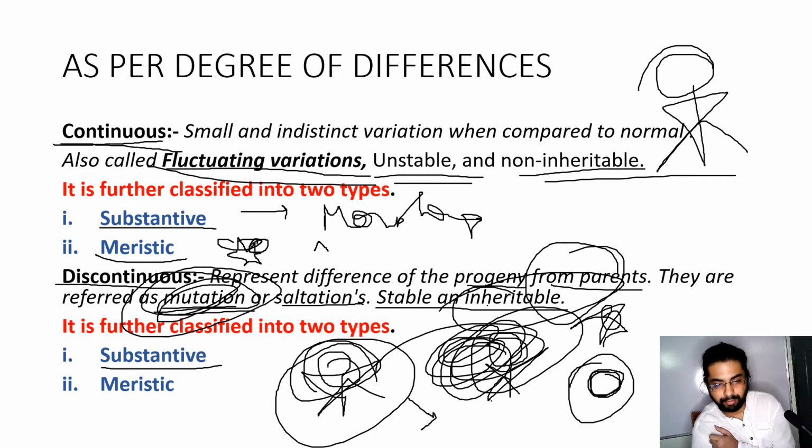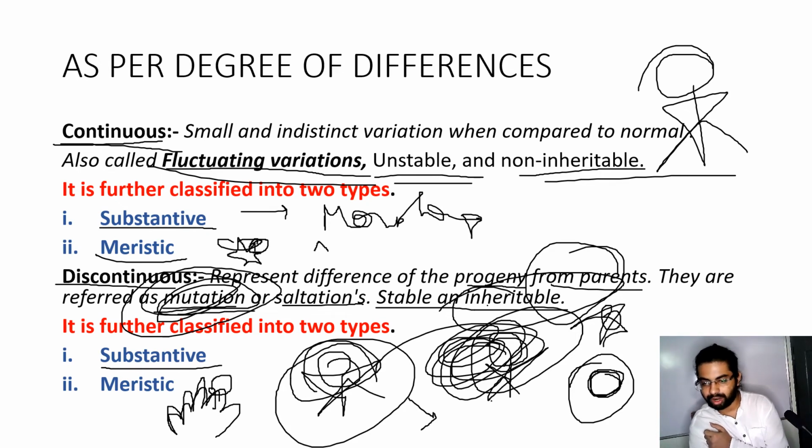And now meristic discontinuous degree of difference indicates change in the number of certain parts in living beings. For example, brachydactyl means short fingers. Let's say the mother has short fingers, so it will come to the next generation, and some children develop short fingers or dwarfism.